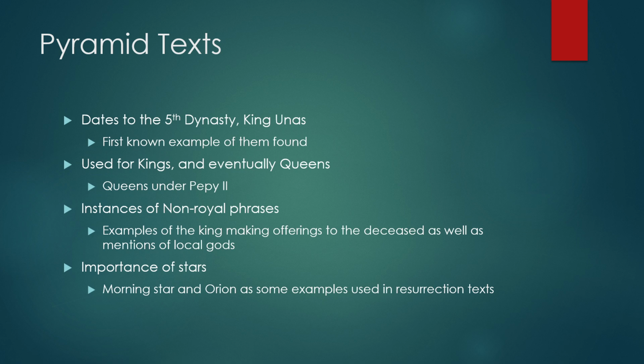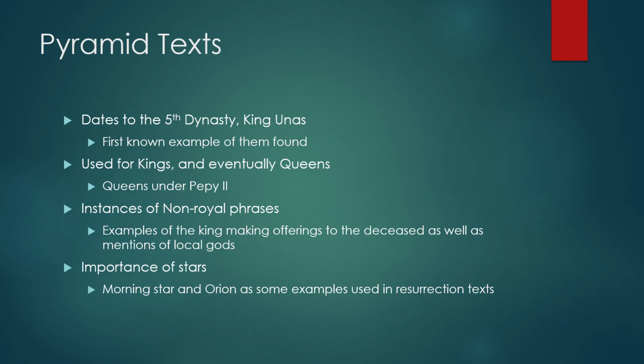Some of these include multiple spells where the king is making offerings to the deceased, such as the king offering their noble ranks, offering leopard skins, making sure that their sons get the position that the father held.